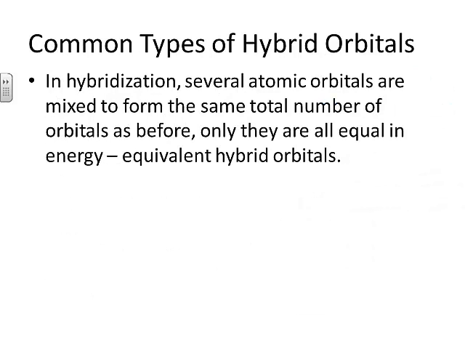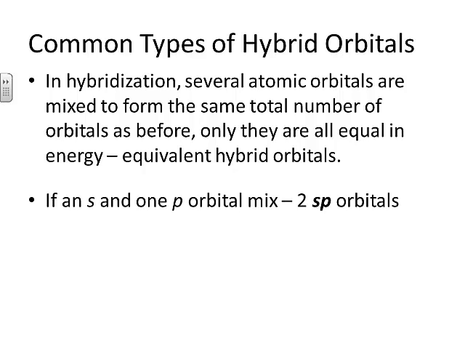So what's going on in hybridization is that several atomic orbitals get mixed to form the same total number of orbitals as there were before. But these new orbitals are all equal in energy. We say they are equivalent hybrid orbitals. For example, if an s orbital mixes with only one of the p orbitals, then we've mixed together 2 orbitals. We get 2 orbitals back out.